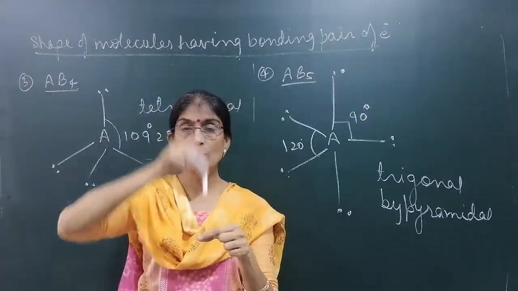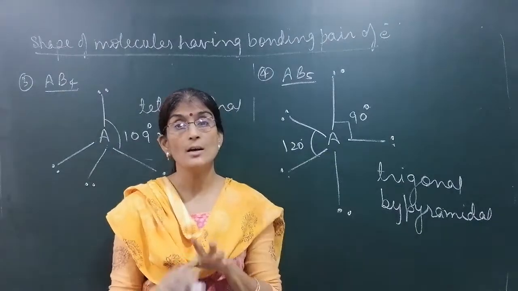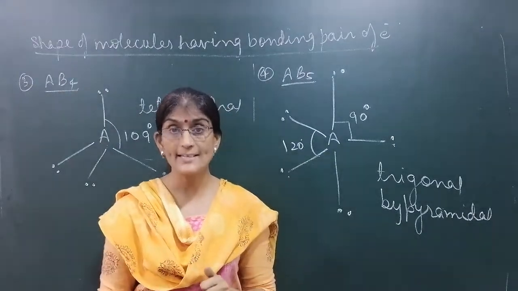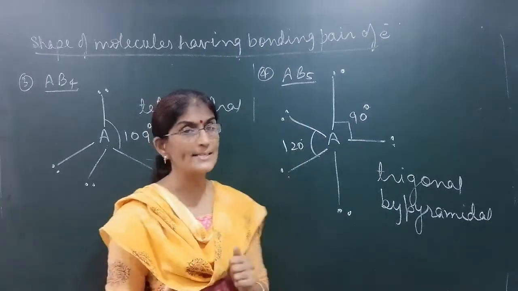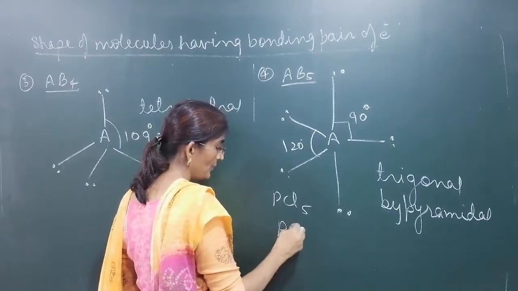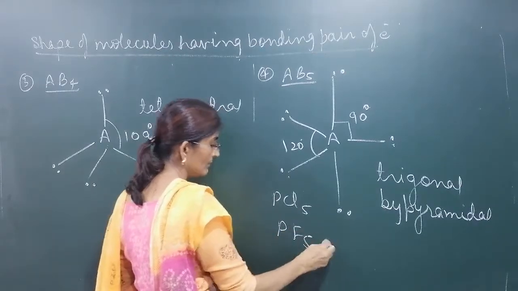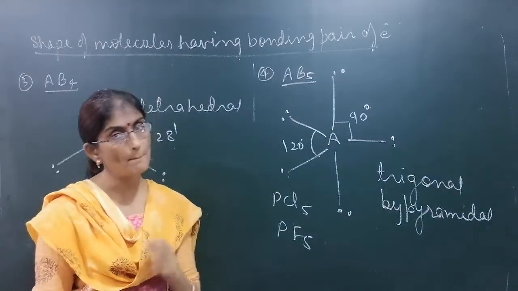One is above the plane. The one which is above the plane will form a 90 degree angle from all the base triangle sides. So the bond angle is 120 and 90. What is the example? PCl5, PF5. We have 5 electron pairs around it and the shape is trigonal bipyramidal.